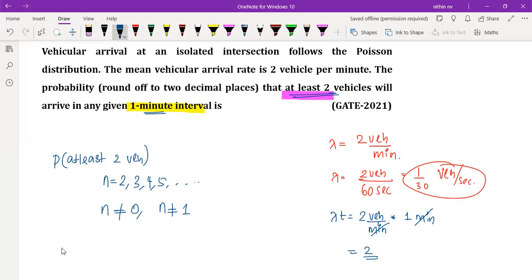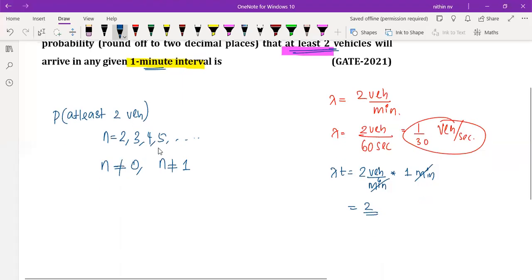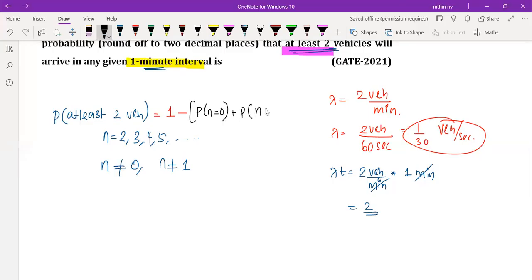So what we can do? It's impossible to substitute n equal to 2, 3, 4, 5 like that and add all the things. So probability of at least 2 vehicles means what? The total probability is always 100%, or I can say 1. So from the total probability, you can minus probability of n equal to 0, and also you can minus probability of n equal to 1. Understood?